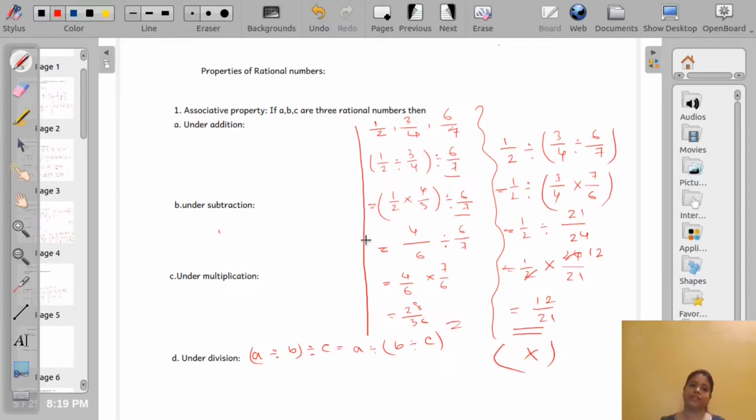That means rational numbers are not associative under division. Okay. So what we get here? That rational numbers are associative under addition. Rational numbers are not associative under subtraction, but rational numbers are associative under multiplication, but not associative under division also.